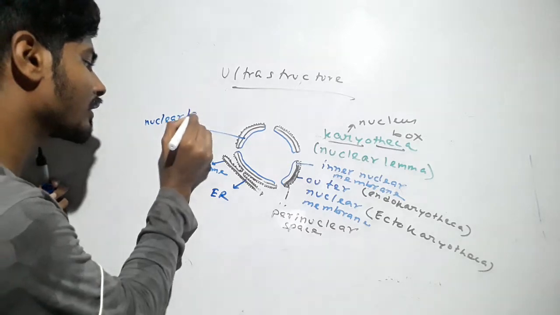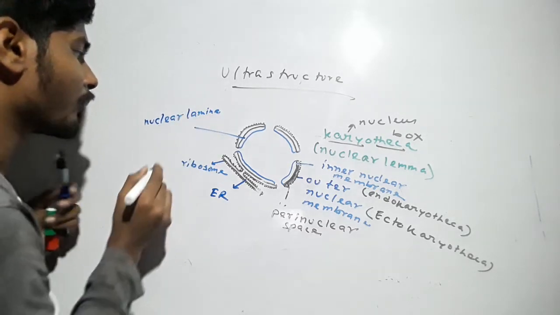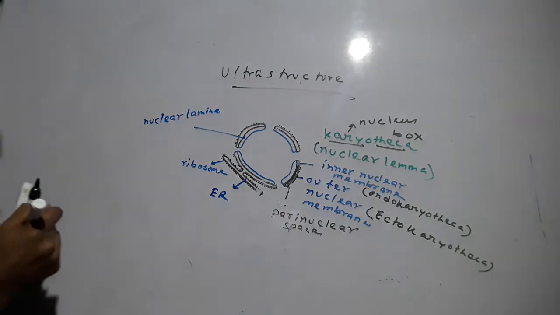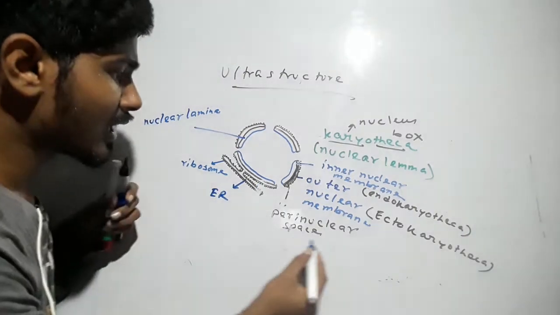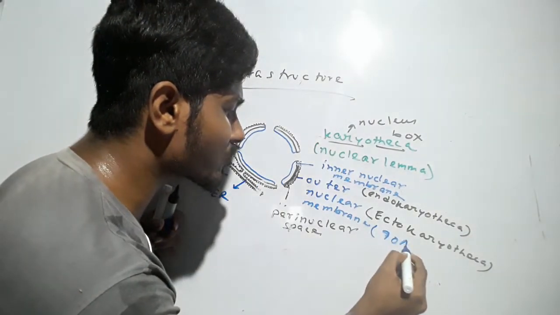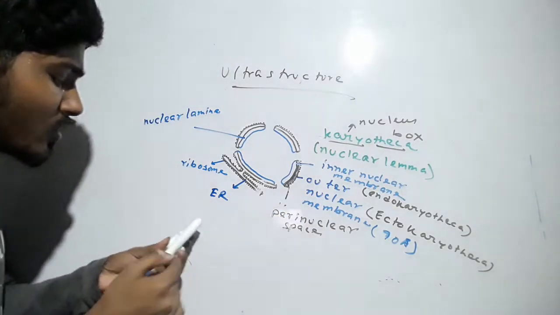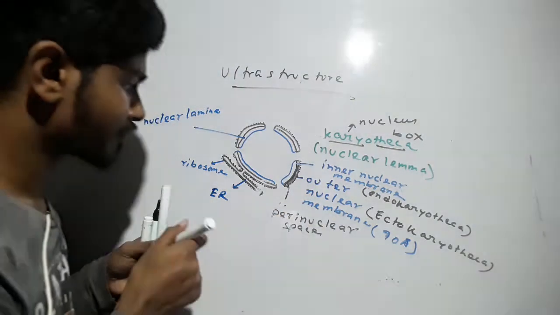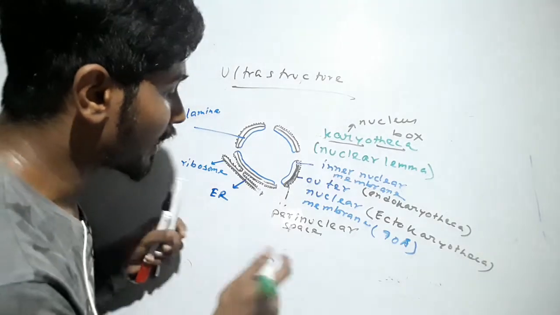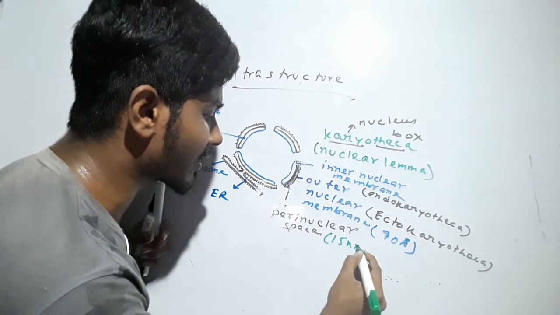Nuclear lamina. But before that, I want to tell you that these membranes are actually 90 angstrom in thickness, and the perinuclear space, as I have told you earlier, is 15 nanometer.